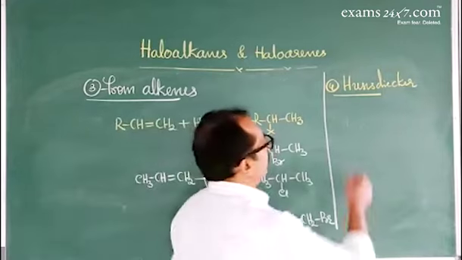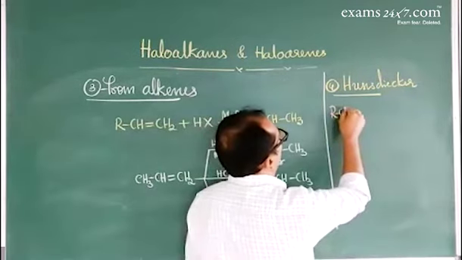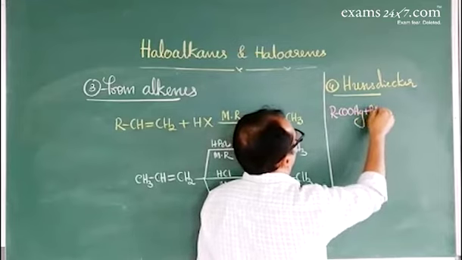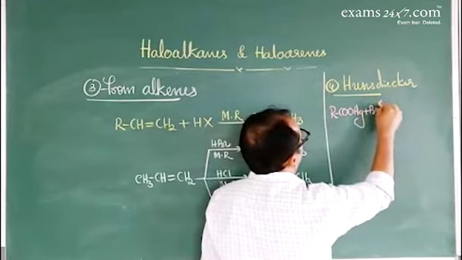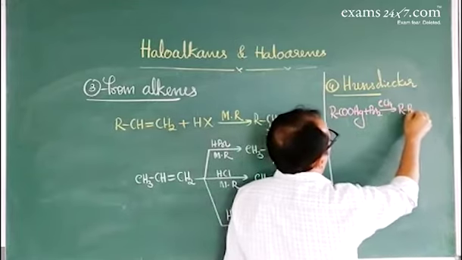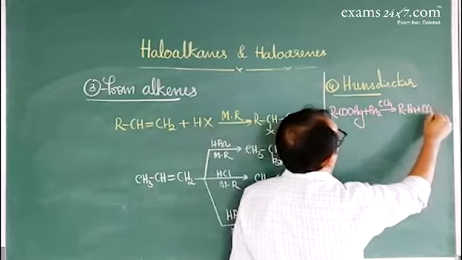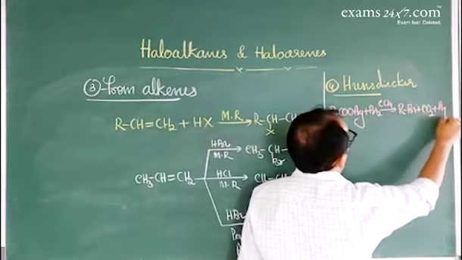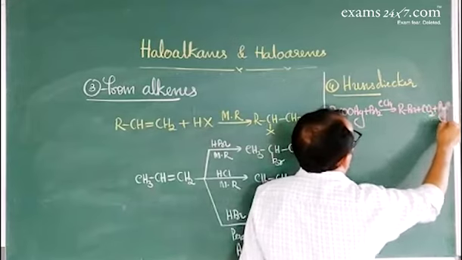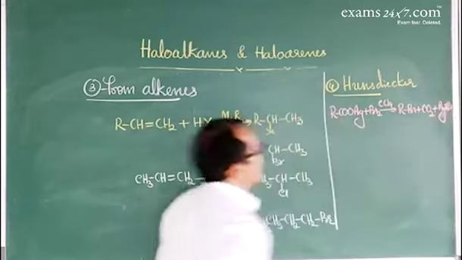In this method, the silver salt of a carboxylic acid is heated with bromine in the presence of CCl4. That gives alkyl bromides, liberating carbon dioxide, and the other byproduct is silver bromide, AgBr.